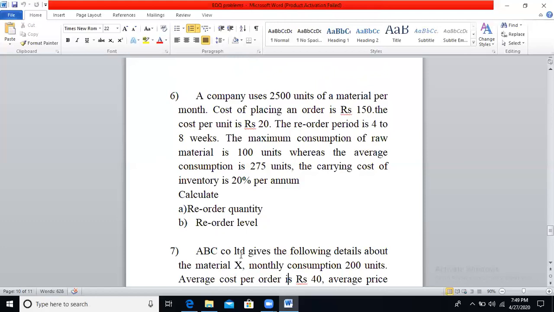How to calculate reorder level? Reorder level is equal to maximum consumption into maximum reorder period. Here they have given maximum consumption as 100 units, maximum reorder period will be 8 weeks. So calculate this, this is your homework question.